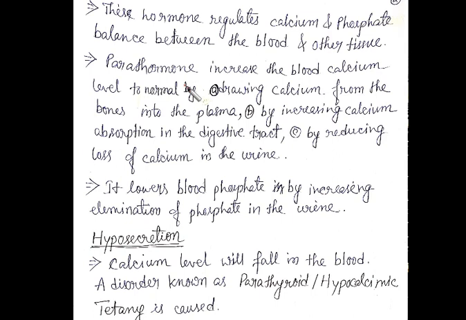Now they are in 2 pairs. That means the 4 are present in 2 pairs. And as I said, they are embedded in each lobe of the thyroid gland, completely or partially. On the dorsal side of the thyroid gland, the parathyroid glands are present in pairs in each lobe. Each lobe has 2, so 2 lobes have 4.